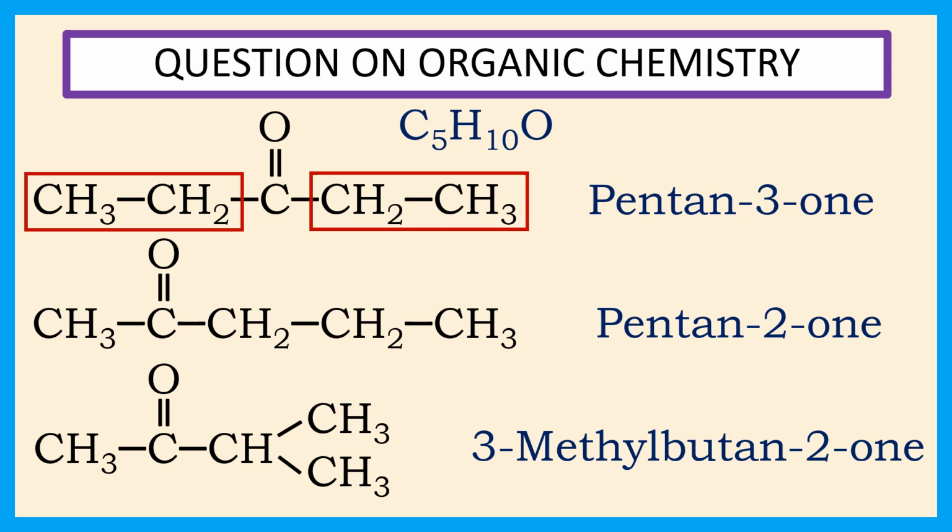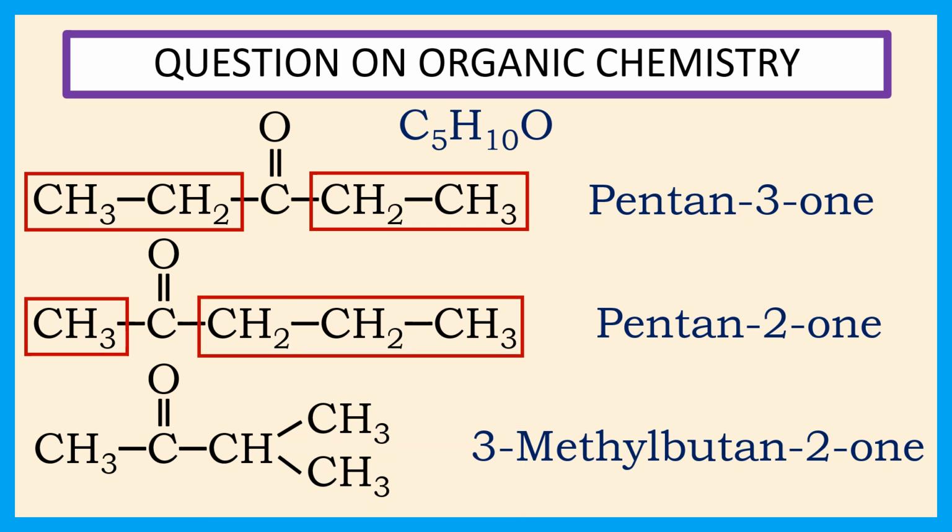In pentan-2-one, methyl is present on one side and propyl on the other side of the functional group. In 3-methyl-butan-2-one, methyl is present on one side and isopropyl on the other side of the functional group.